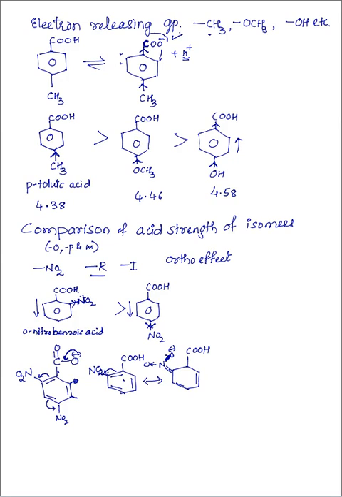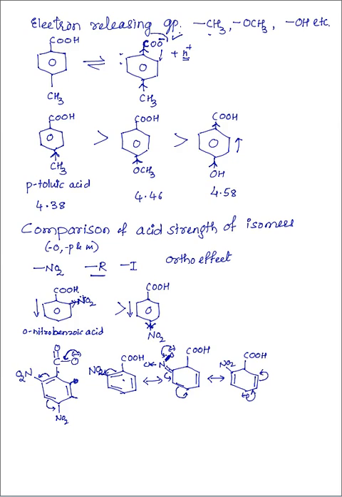Now the electrons are again given here, to the para position. Next we can write COOH, NO2, the double bond is here, so a negative charge. Like this we can write the resonance structures.